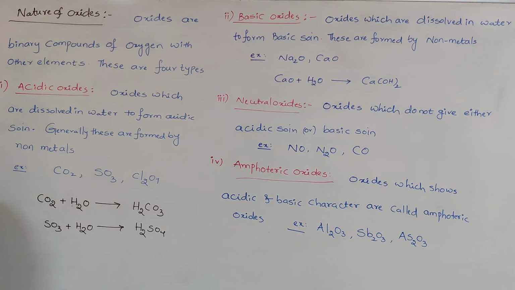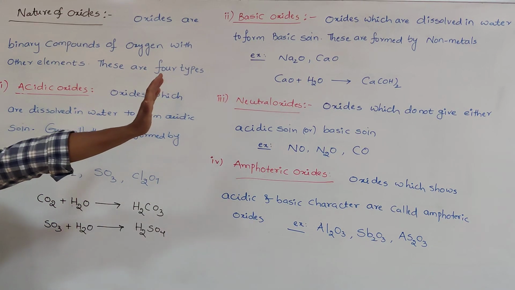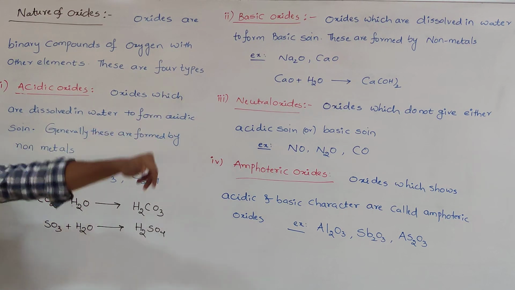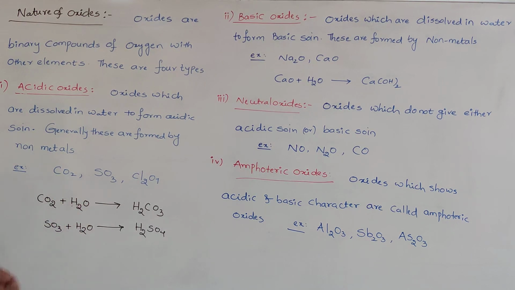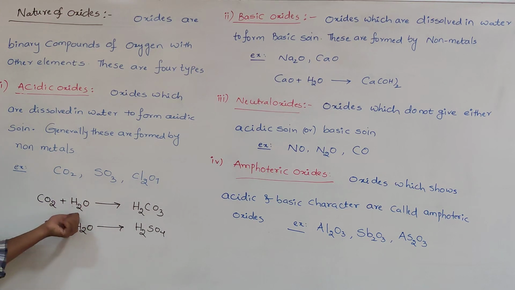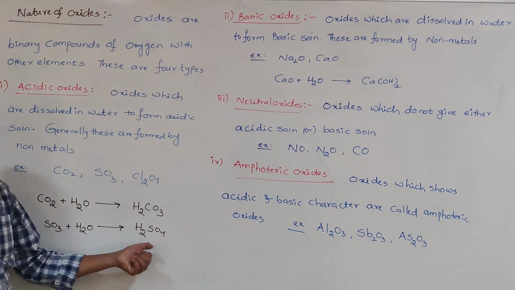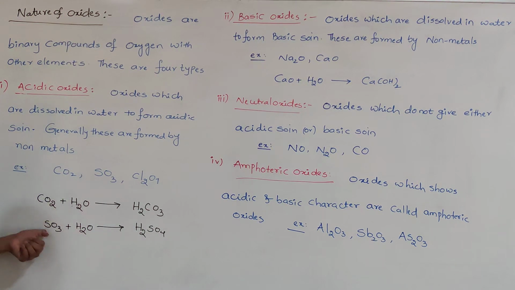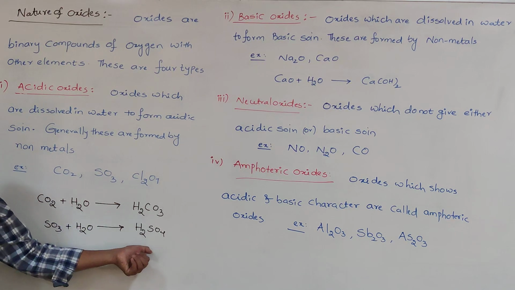Now, which elements form these oxides? Generally, acidic oxides are formed by non-metals. Non-metals are present mostly on the right-hand side of the periodic table, that is, the p block elements. So the p block elements generally form these acidic oxides, for example carbon dioxide, sulfur trioxide, or chlorine oxides. When carbon dioxide is dissolved in water, we get carbonic acid. When sulfur trioxide is dissolved in water, we get sulfuric acid. When these oxides are dissolved in water, they form acidic solutions.